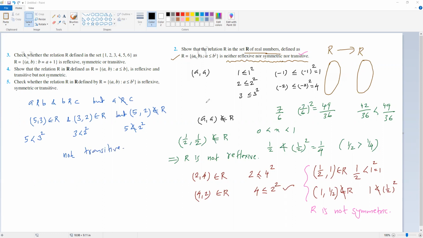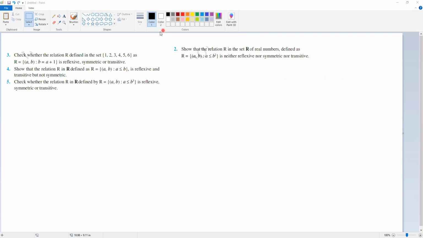Very good, Rohini. So you can find, like, not only this, there are lot of pairs like that. So उसमें से एक pair तो रोहिणी को मिला. You can find other pairs also. There will be many pairs of this. So what we have shown now is this particular relation is neither reflexive nor symmetric nor transitive. Okay, good.